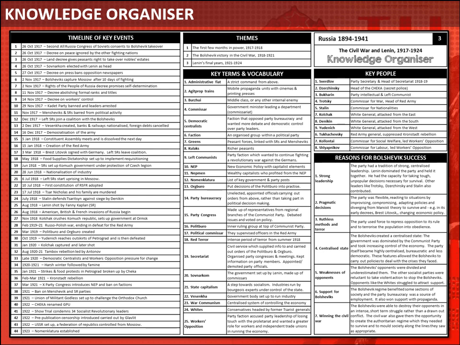So we're starting a new topic today and a new file divider, and our new topic is the Civil War and Lenin between 1917 and 1924. I'm going to give you something different for this topic. It's called a knowledge organiser, and what I've tried to do here is set down just on one page all the main key details, key events, key people, key words that you need to know in this topic.